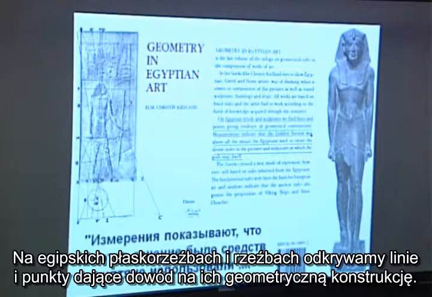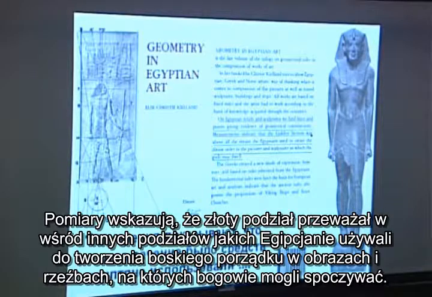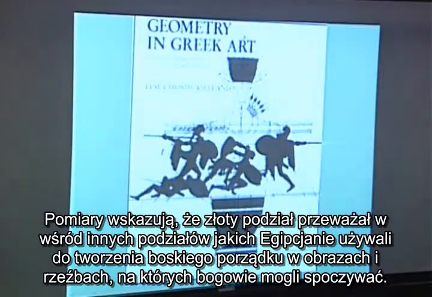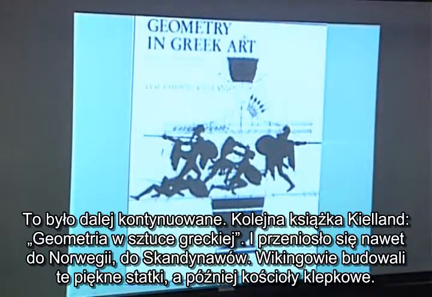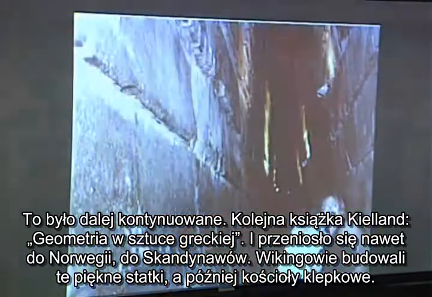On Egyptian reliefs and sculptures, we find lines and points giving evidence of geometrical construction. Measurement indicates that the golden section was above all the means the Egyptians used to create the divine order in the pictures and sculptures in which the gods may dwell. This was carried over, another book by Kielland, Geometry in Greek Art, and carried over even into Norway and the Scandinavians, the Vikings, building those beautiful ships, and then later the stave churches.